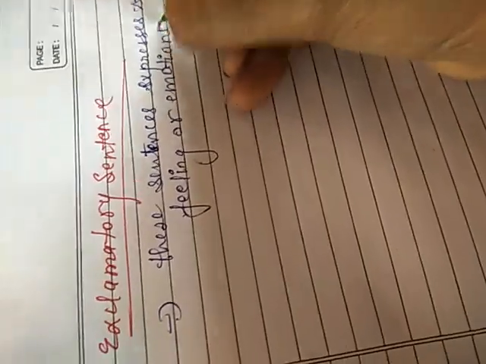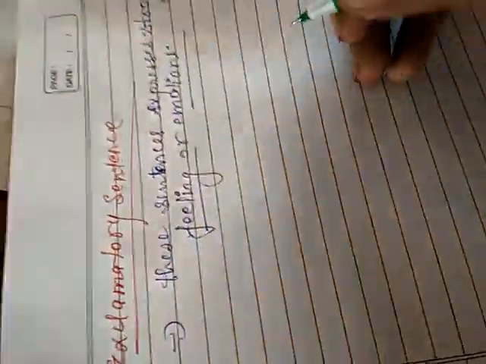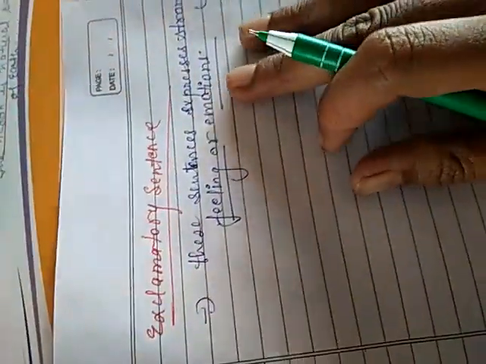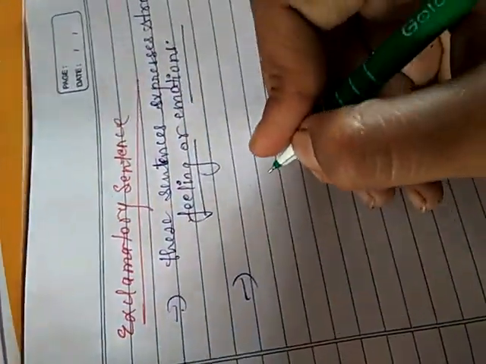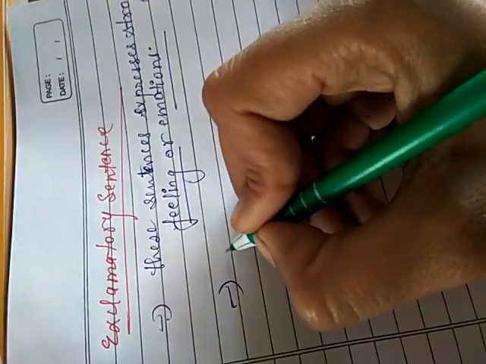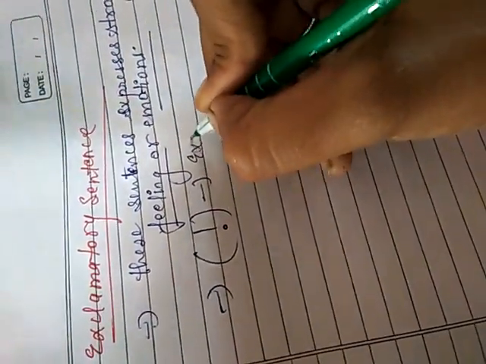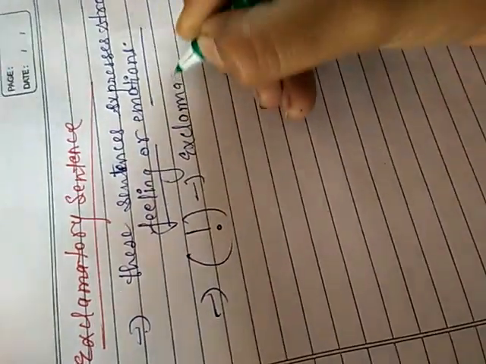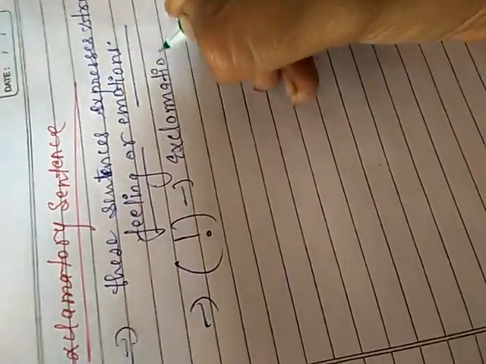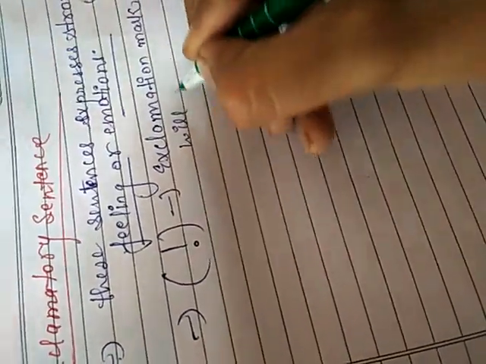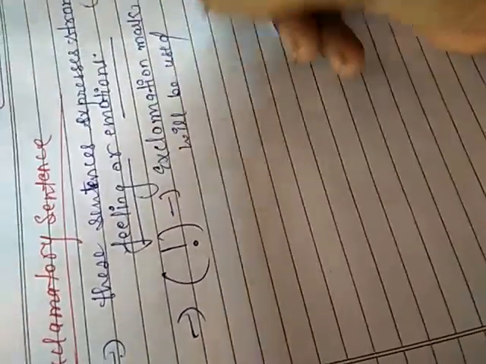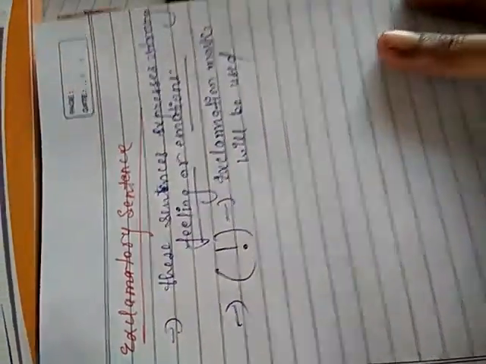When you find some feeling or emotion in the sentence, then you should understand that it is an exclamatory sentence. Another thing, you will always find an exclamation mark in the sentence. An exclamation mark will be used.